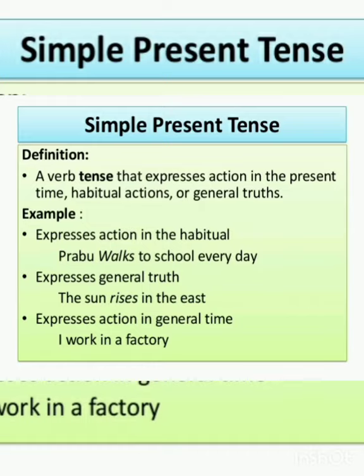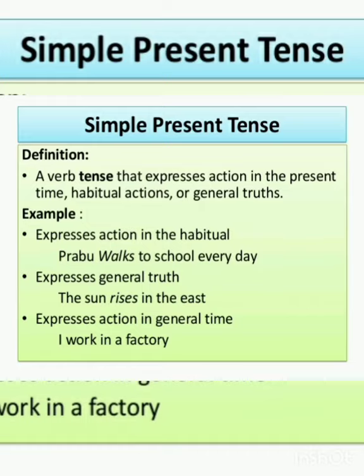See, I told you simple present tense is used to express the general truth. You can observe the sentence here: The sun rises in the east. It is a universal truth, a general truth. Look at the formula of the sentence. The sun is the subject, rises is the verb, in the east is the object here. The sun is again representing the third person singular pronoun, that is it. So s is added to the main verb, that is rise.